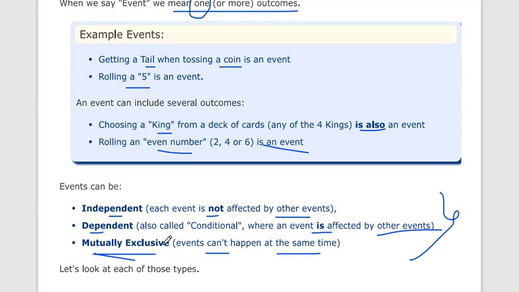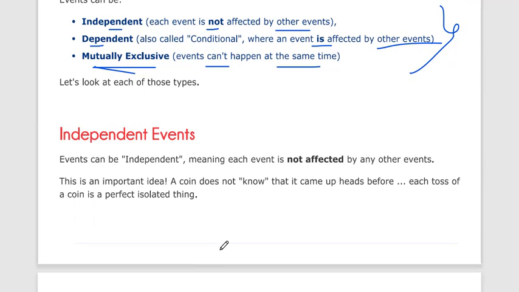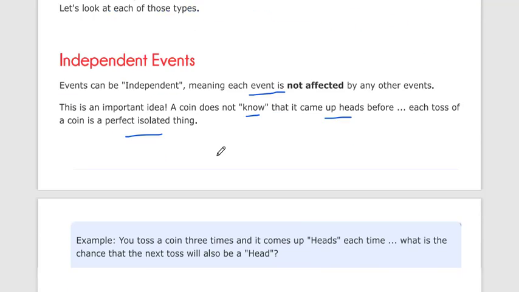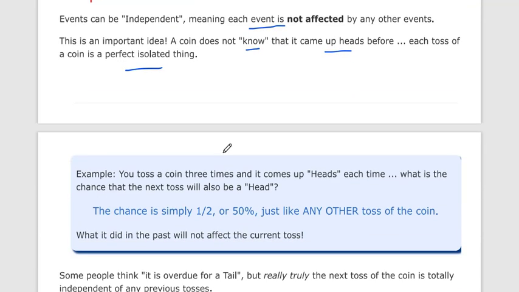Let's talk about them in detail. Independent events: each event is not affected by any other event. A coin does not know that it came up heads before each toss. A coin is a perfectly isolated thing. Let's take an example so you can get the idea. Say you toss a coin 3 times, and it comes up heads each time. What is the chance that the next toss will also be heads?